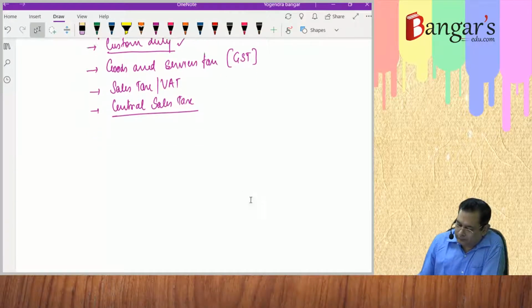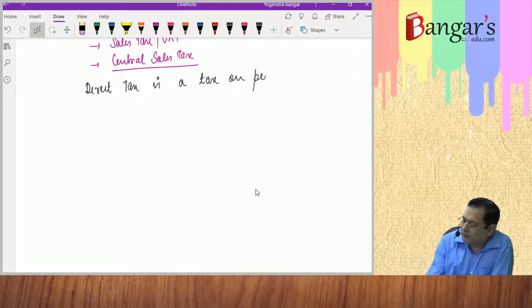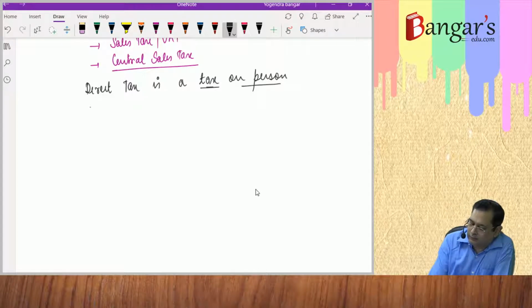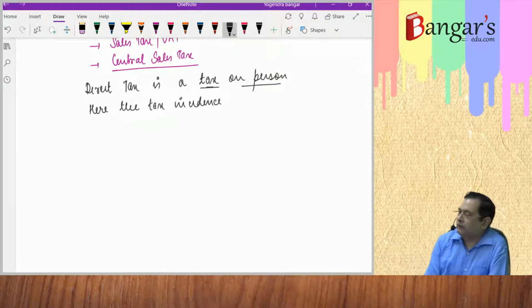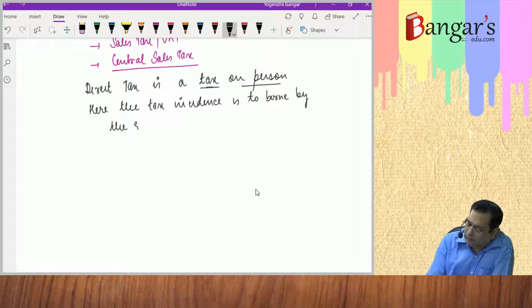Whereas direct tax is a tax on person. Direct tax is a tax on person. Here, the tax incidence is to be borne by the same person who pays such tax.